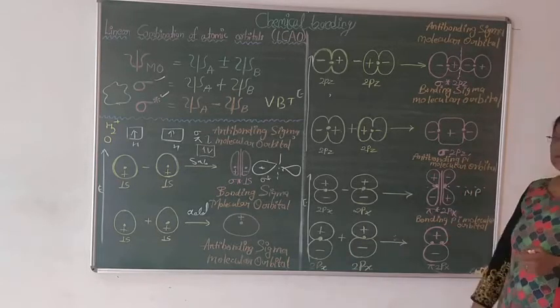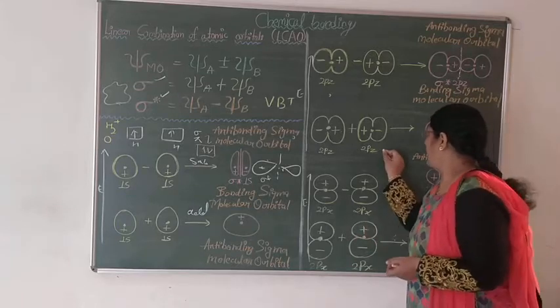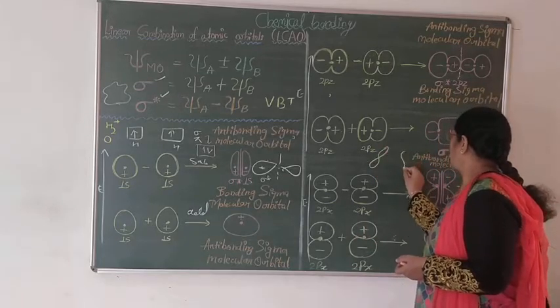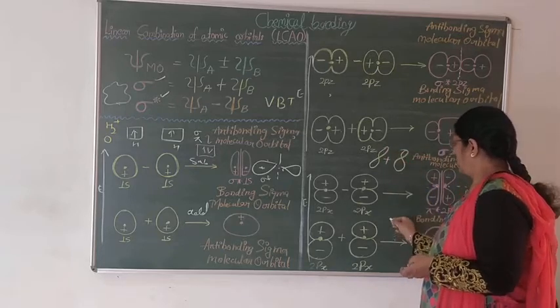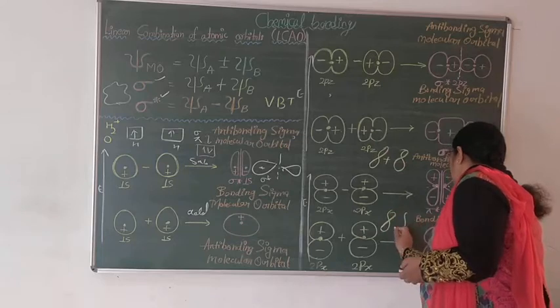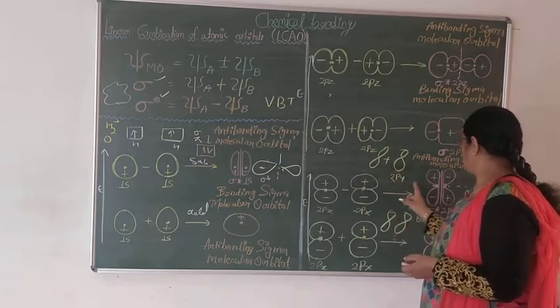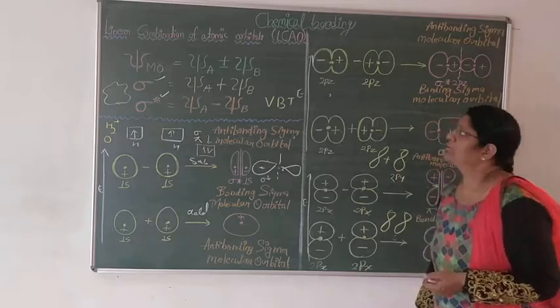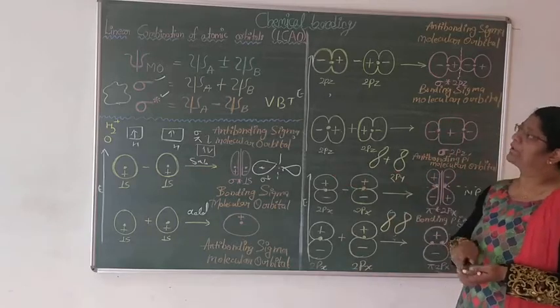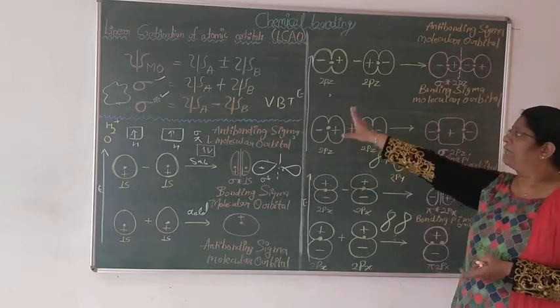The same we can form for pi 2py; we only have to make it a little slighter here, and then it is pi 2py. Then we can form the same thing. So this is all about the linear combination, the formation of bonding orbitals and anti-bonding orbitals, and valence bond theory.